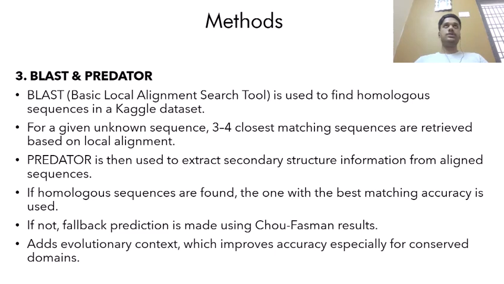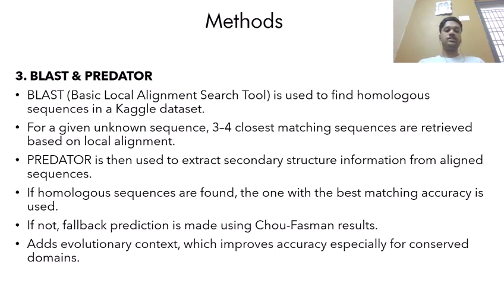The third approach I used is homology based. I took an unknown protein sequence and used BLAST to find similar sequences from the dataset, which I have mainly taken from the Kaggle website. Then I used Predator to extract the secondary structure from those similar sequences.